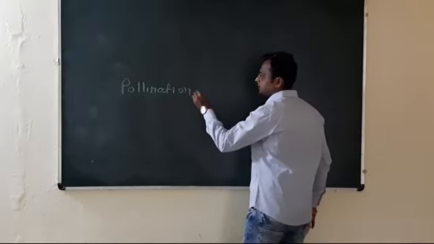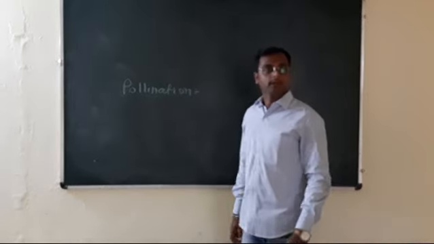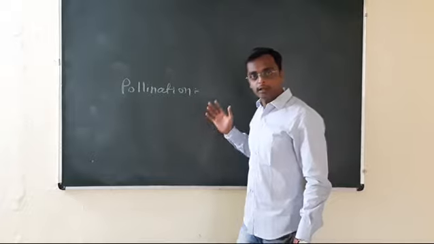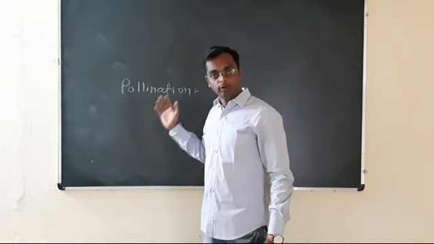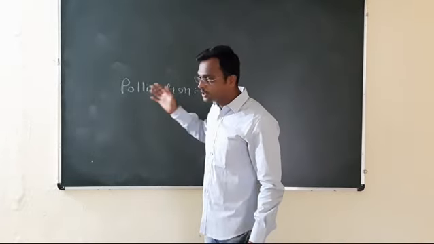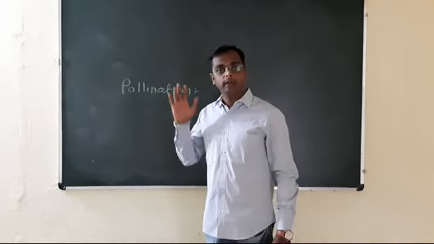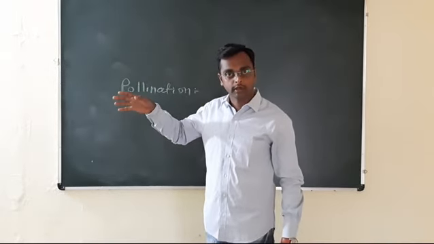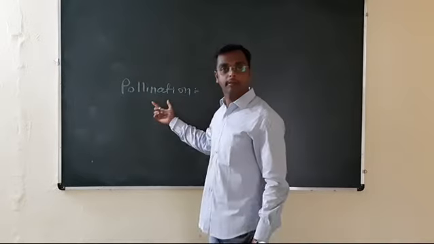Now let us study the definition of pollination. What is pollination? Pollination is the transfer of pollen grain from anther to the stigma of a flower. Anther कडून फ्लॉवरच्या स्टिग्मावर पोलन ग्रेन्स ट्रान्सफर होणार, त्या प्रोसेसला काय म्हणायचं?